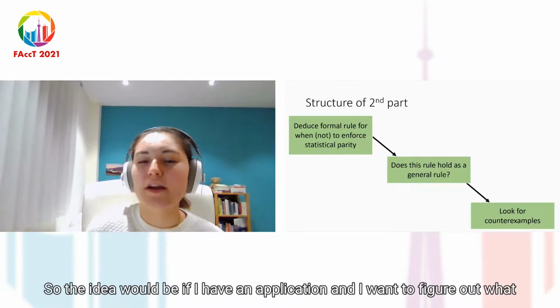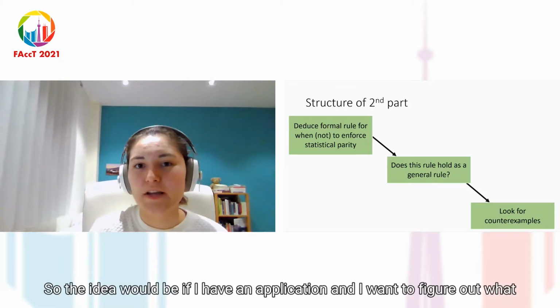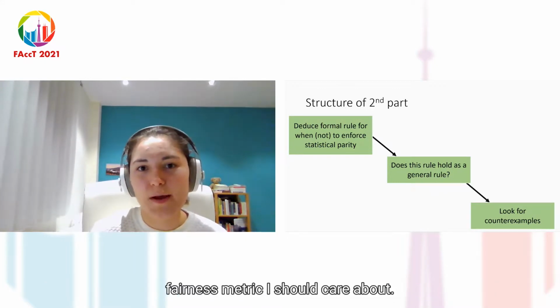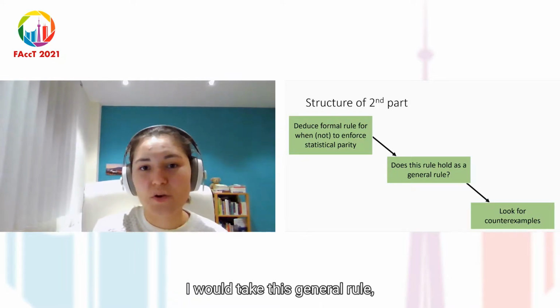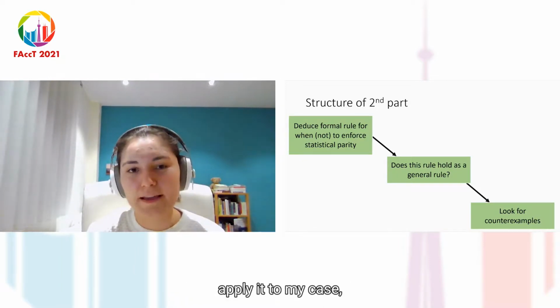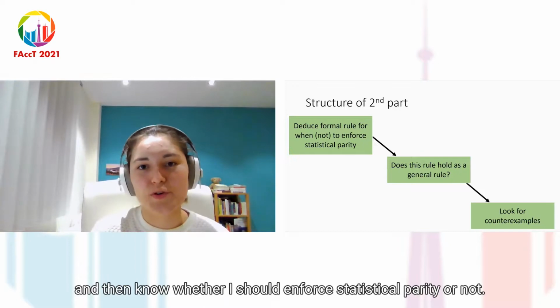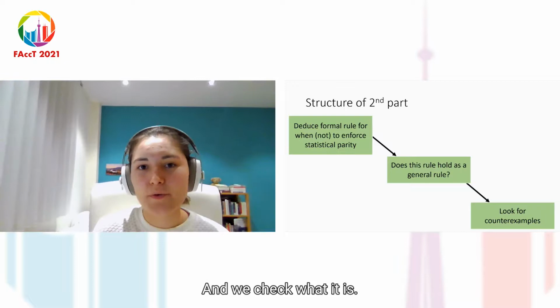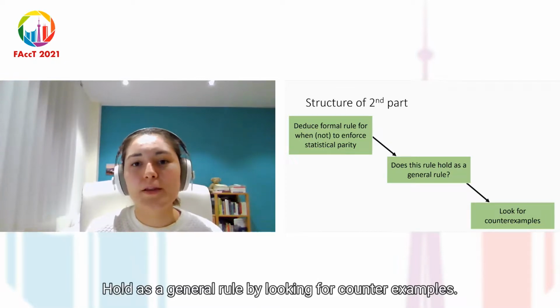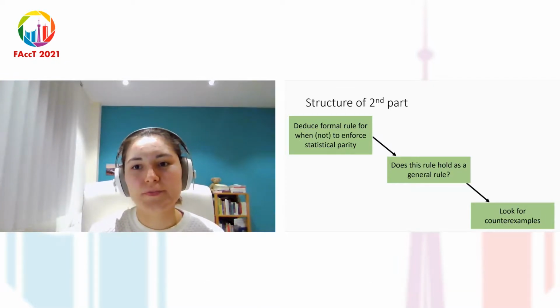So the idea would be, if I have an application and I want to figure out what fairness metric I should care about, whether I should care about statistical parity, I would take this general rule, apply it to my case, and then know whether I should enforce statistical parity or not. And we check whether this holds as a general rule by looking for counterexamples.